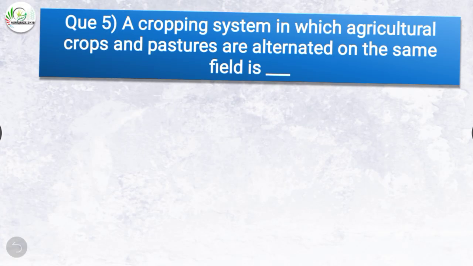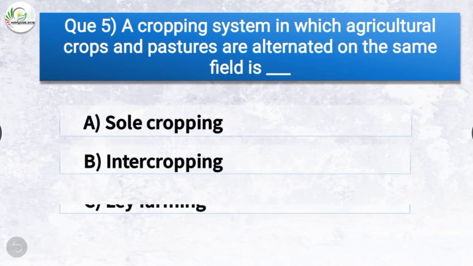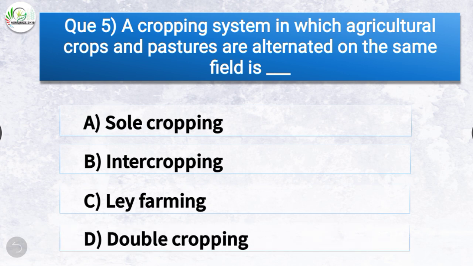Question number 5. A cropping system in which agricultural crops and pastures are alternated on the same field is dash. The options are sole cropping, intercropping, lay farming, double cropping. The correct answer is option D, double cropping. So a cropping system in which agricultural crops and pastures are alternated on the same field is double cropping.